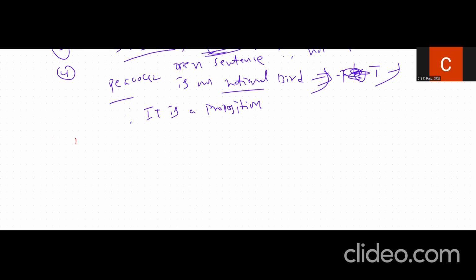In the next problem, construct the truth table. Construct the truth table for P implies Q, disjunction Q implies R.